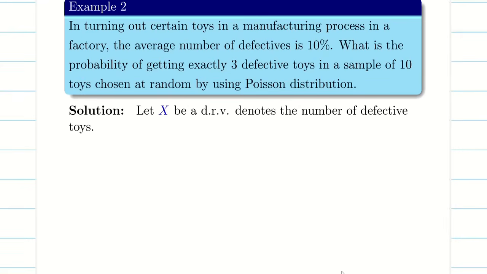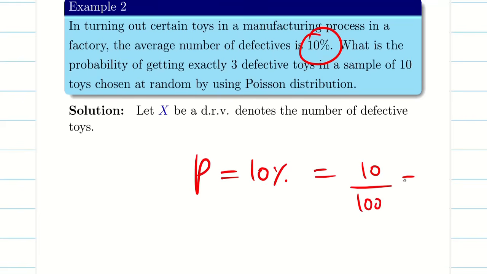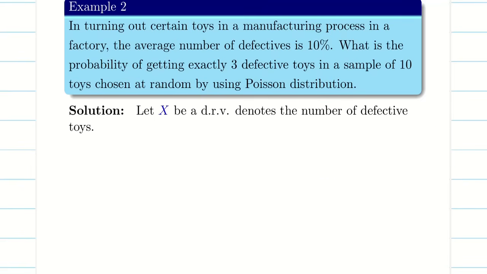Let us see this question. In a turning out of certain toys in a manufacturing company process, a factory, the average number of defectives is 10%. Many students, whenever they see 10%, they close their eyes and write p is 10%, because it is a percentage. Percentage means probability of success. So you lose all your marks. This is wrong. Why? Read the question very clearly.